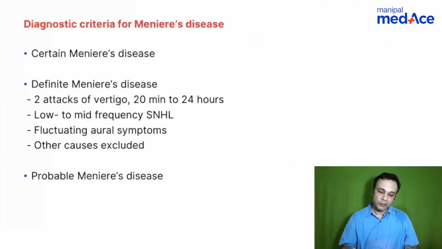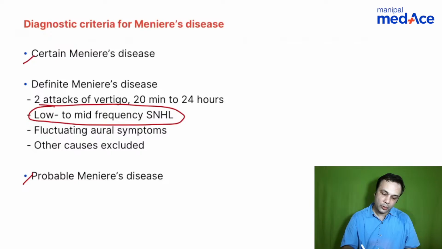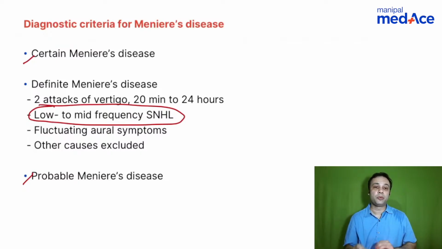Talking about Meniere's disease, this is the diagnostic criteria. Just a few words on that. You have certain Meniere's disease and probable Meniere's disease. Remember, if you look at certain and probable, the only difference here is that the low to mid frequency hearing loss requirement has been eliminated. A patient presents to you for the first time, you will not diagnose Meniere's straight away. This has been proposed by the Barany Society, and definite and probable Meniere's are the two ways by which they have classified.